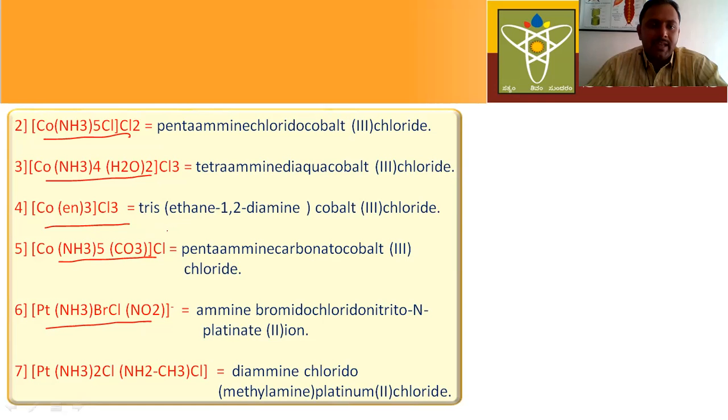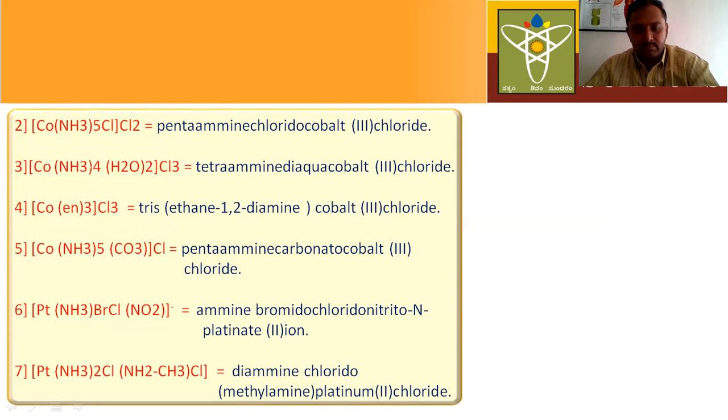These all are cationic complexes. Why are these all cationic complexes? See here, counter ions are present after the complex ion. That's why the complex ion acts as a cationic complex. Here also, this is the complex ion, this is the counter ion. If counter ions are present after the complex ion, then the complex ion acts as a cationic complex.